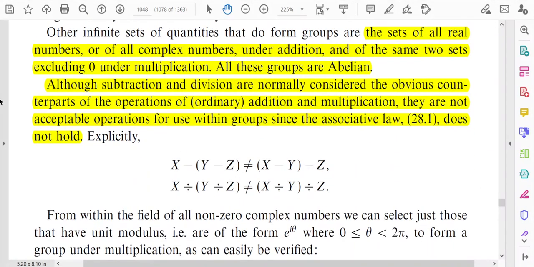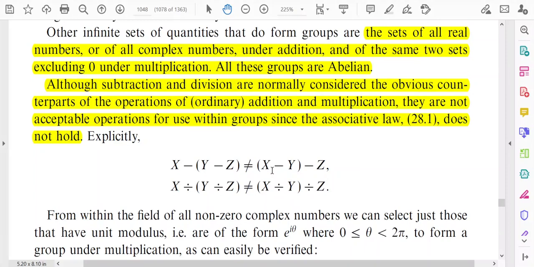If we state this mathematically, x minus (y minus z), where y minus z has been written inside the bracket, is not equal to (x minus y) minus z. Here x minus y has been written inside the bracket. So, the left hand side is not equal to the right hand side. That means the associative law does not hold in the case of subtraction.